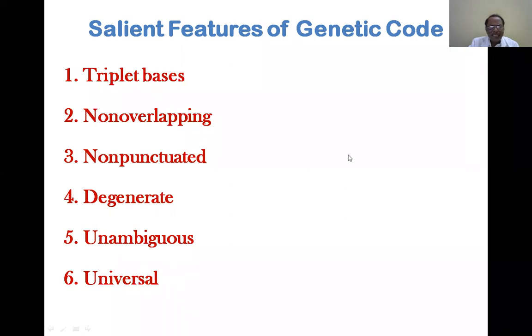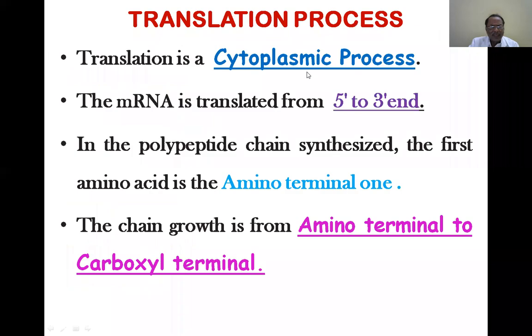In all the species it is the same, but in the mitochondria the codes are a little bit altered; forget about this. Universal. So these are all the salient features of the genetic code. And having a concept of this, now we will go to the process of translation.